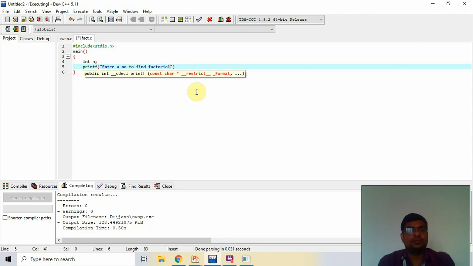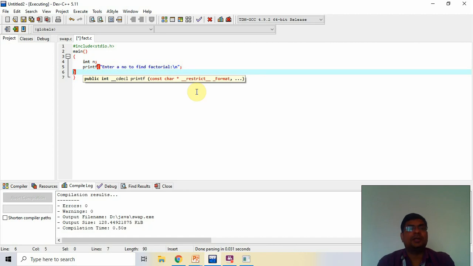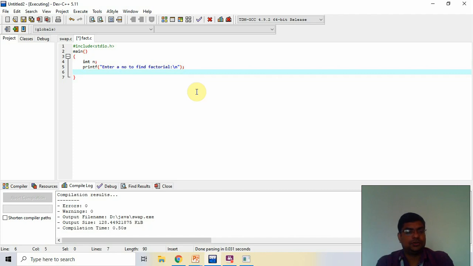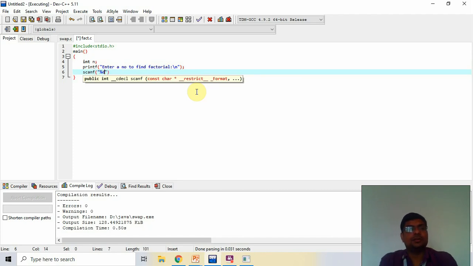Now I use the \n. This is the formatting, just format. Scanf %d, address of, and now I read the number.